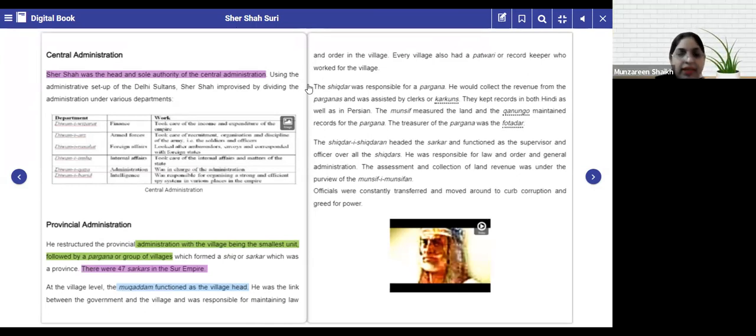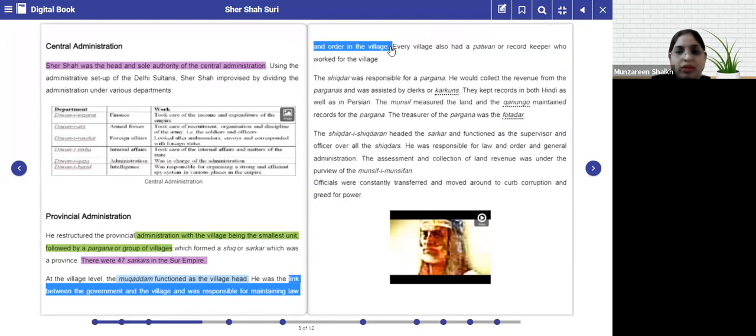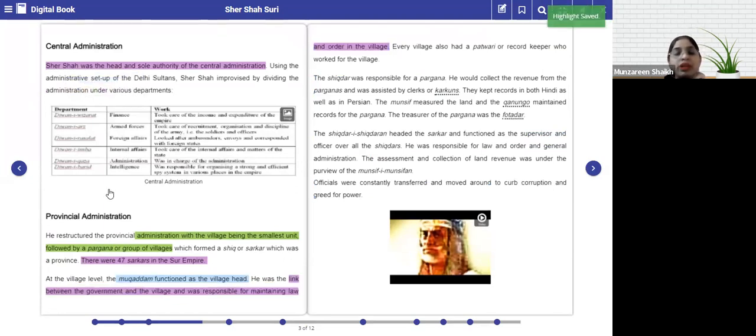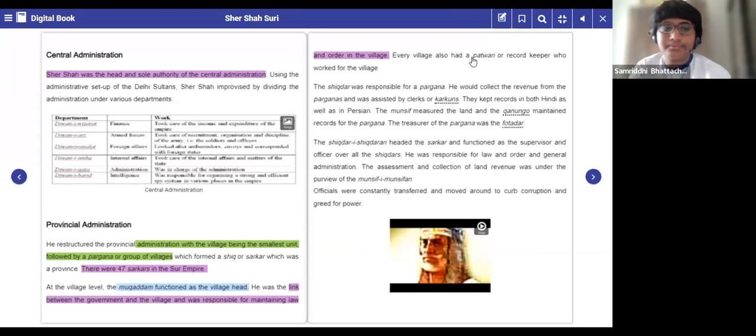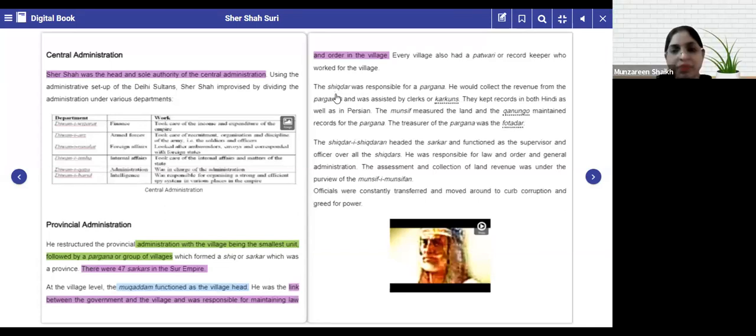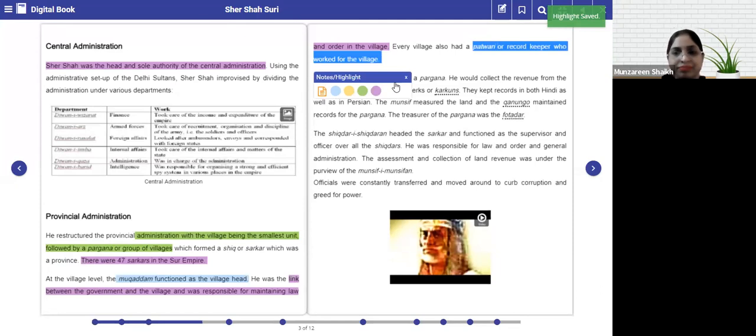Please underline: link between government and village, and responsible to maintain law and order. That's it. Okay, and who was the person who would keep the record of the village? What was he known as? Patwari. Very good. Please underline Patwari. So you know what is Patwari. Just underline Patwari. All right, next.